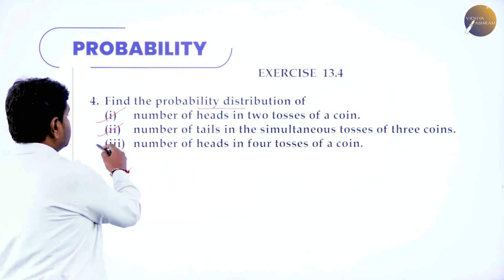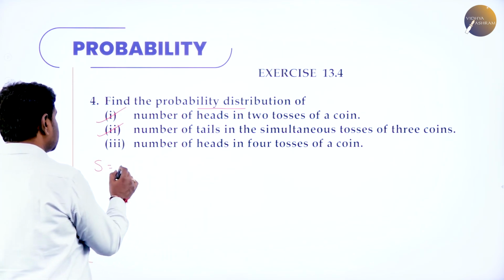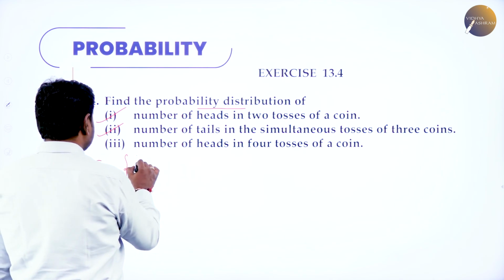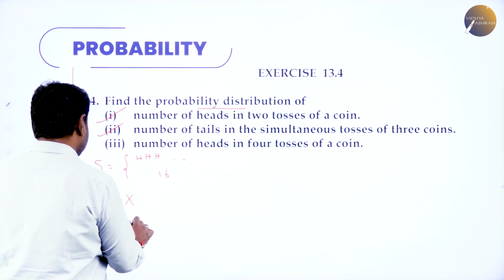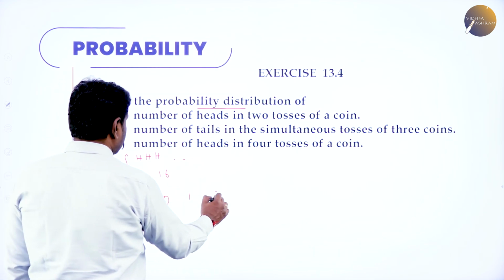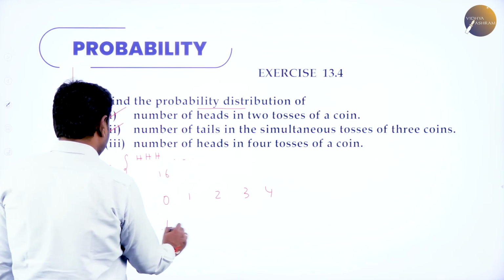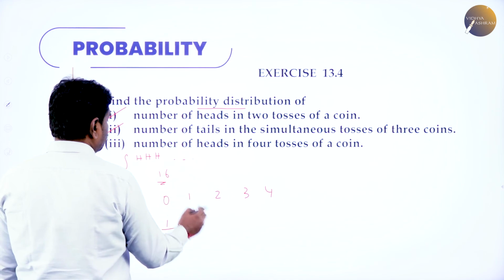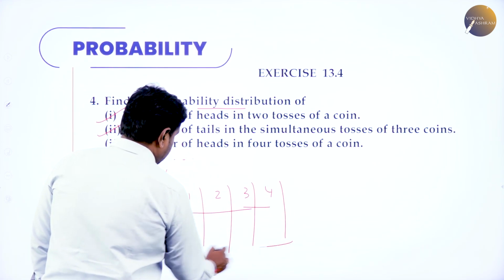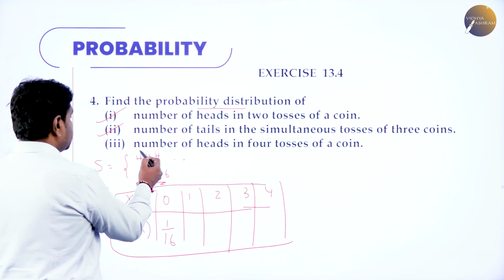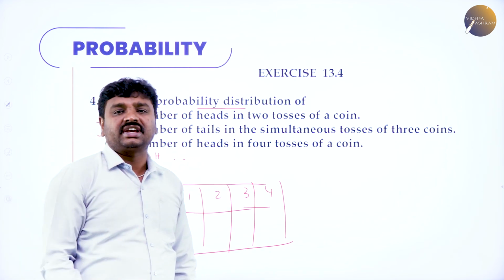Then number of heads in 4 tosses of a coin. In 4 tosses of a coin, the sample space contains 16 outcomes, which you should write. And then X and P of X. X is 0 heads, 1 head, 2 heads, 3 heads, or 4 heads. And P of X: 0 heads means all tails, 1 out of 16. You get 16 outputs. I hope I can conclude this here, because the first and second parts I have done with the same technique. You use it and complete this. So probability distribution means what? A table containing X and P of X.